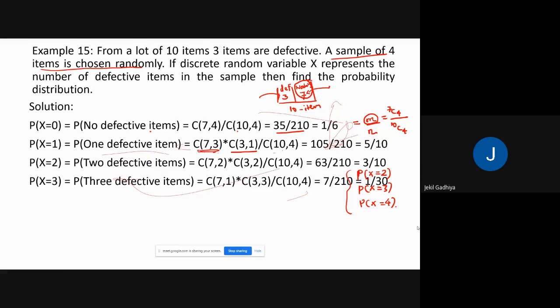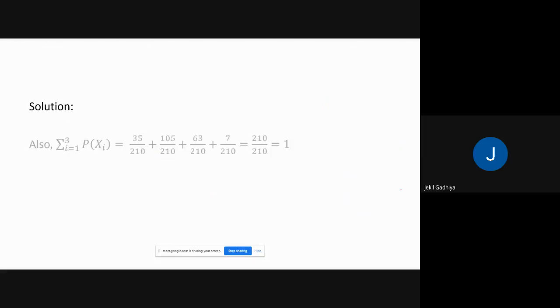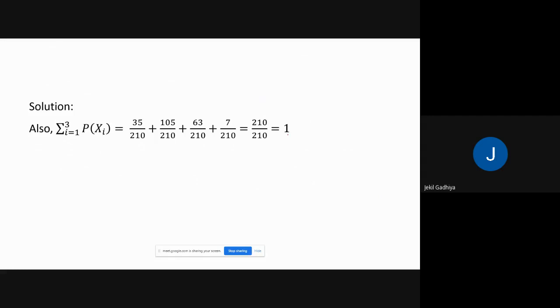Now what do we want? We want the probability distribution for this. Okay. So first of all, if you observe this, every value is between 0 and 1, and second, the addition is 1 here.